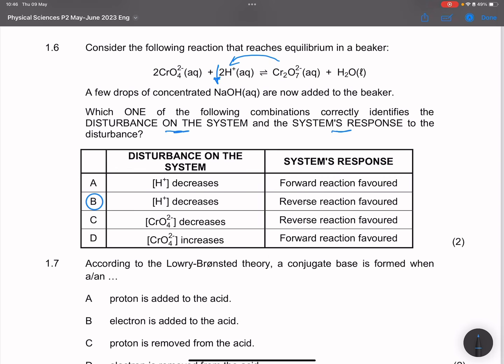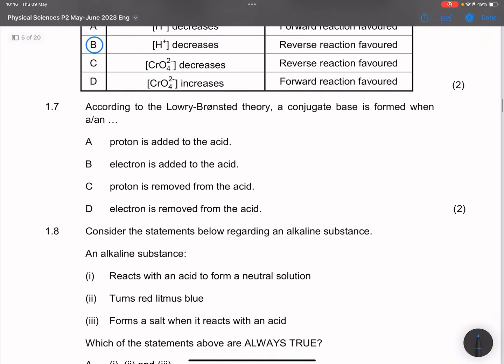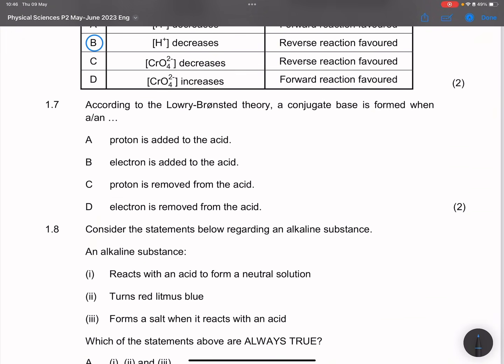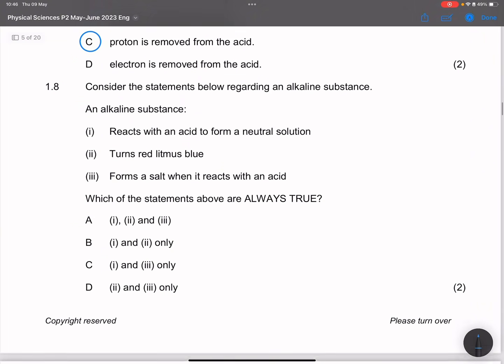Next question. They say, according to the Lowry-Bronsted theory, a conjugate base is formed when... Remember, we will form a conjugate base when an acid donates its proton. So when an acid donates its proton, it gives rise to a conjugate base. The correct answer there, they say a proton is removed from an acid. That's option C. So that is really how we answer that question.